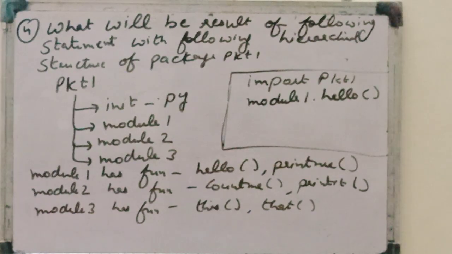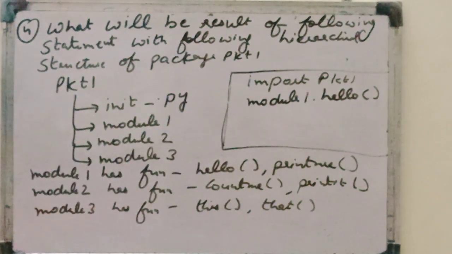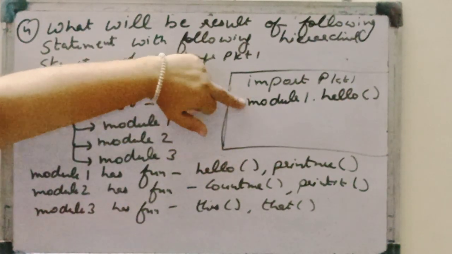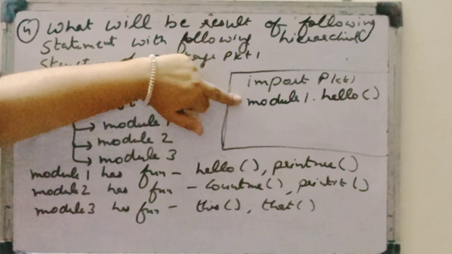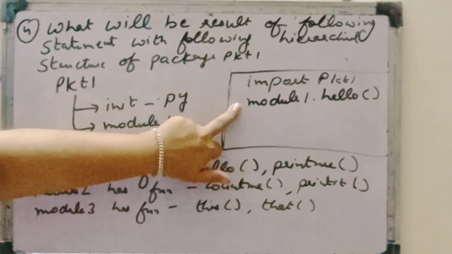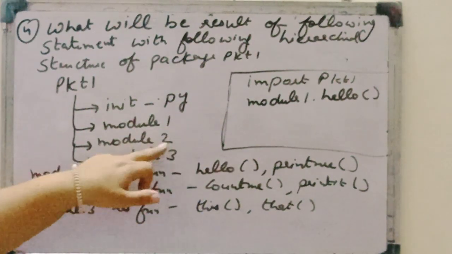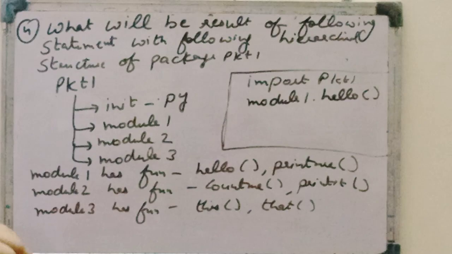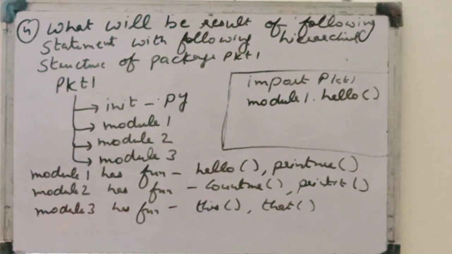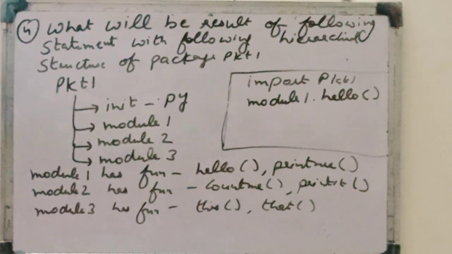Because we are importing a package here, we can't write it as module 1 dot hello. Importing a package does not place any of the modules into the local place, because this is a local place. Module 1 dot hello, so we can't write it like this. So what is the answer of it?